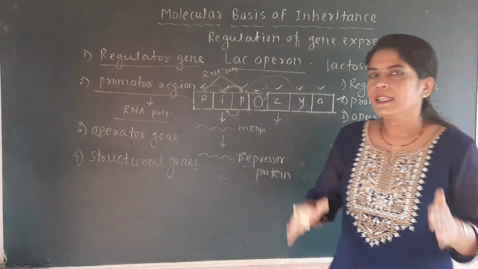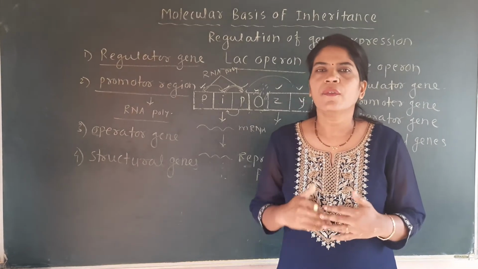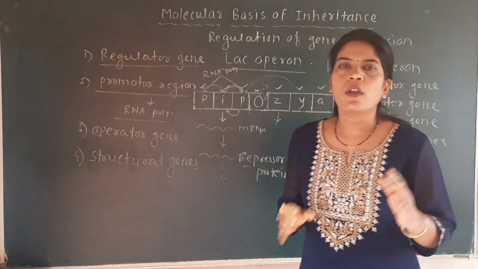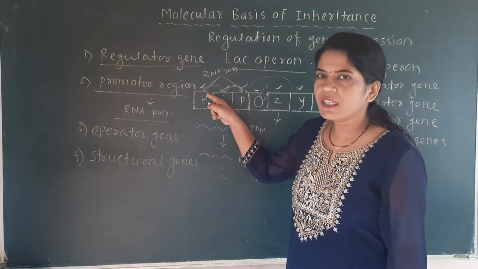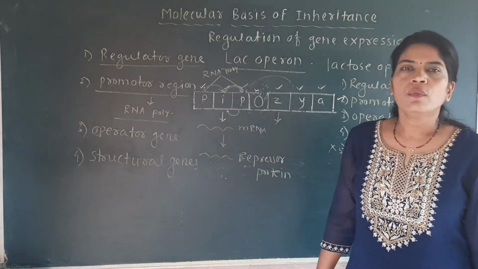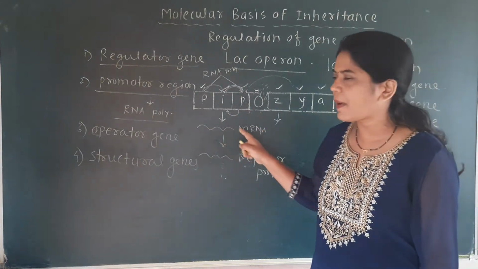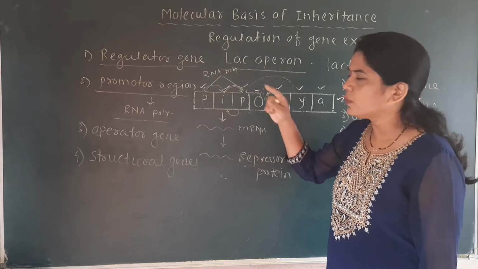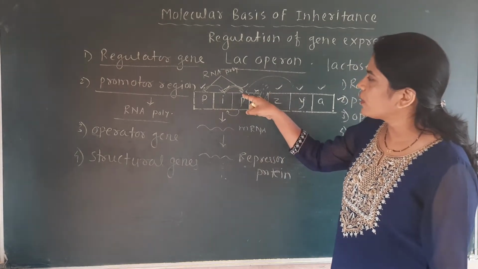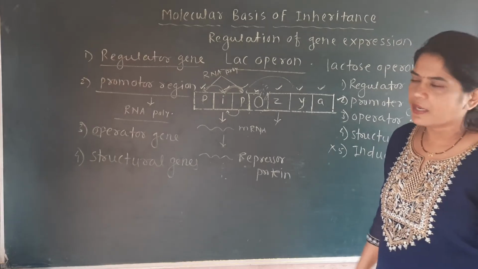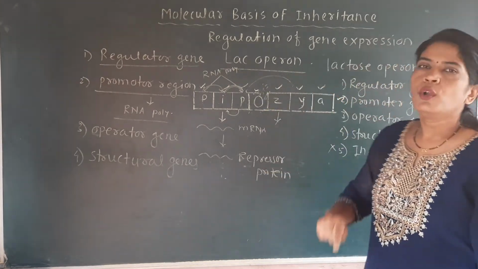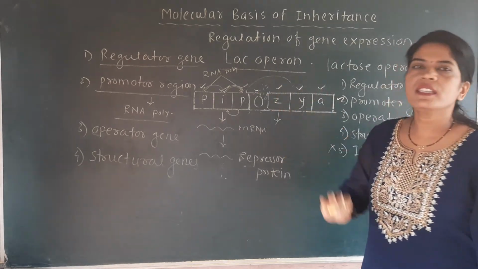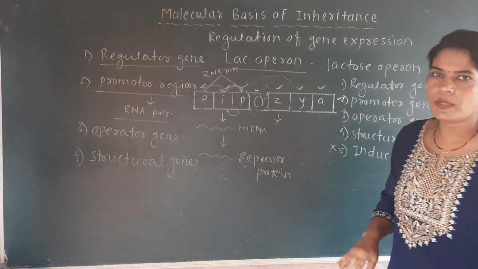See here, if you have studied the previous part of this topic very well, then you can understand that the promoter region is a region on which the RNA polymerase binds. From this promoter region, RNA polymerase comes to the regulator gene. With the help of that RNA polymerase, the regulator gene forms the mRNA, and later from that mRNA the repressor protein is formed. Then RNA polymerase moves towards the promoter region, then towards the operator region, and from the operator region RNA polymerase moves towards the structural gene. But when the operator gene gets blocked by the repressor protein, then what happens?